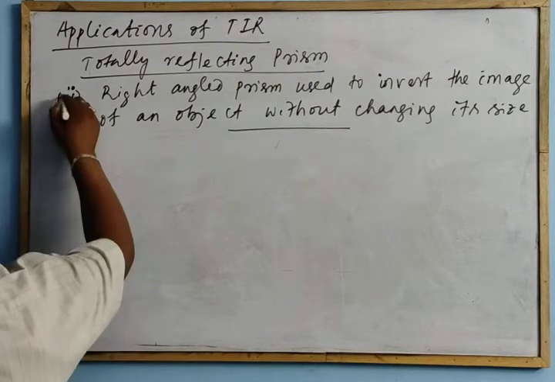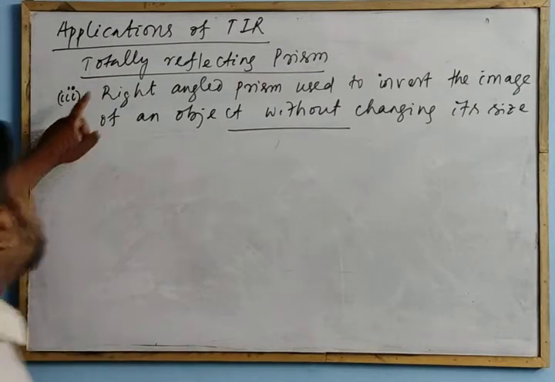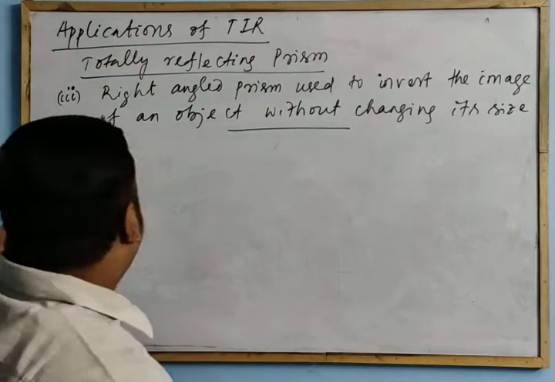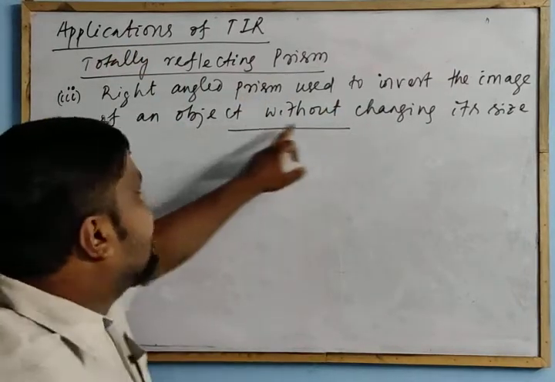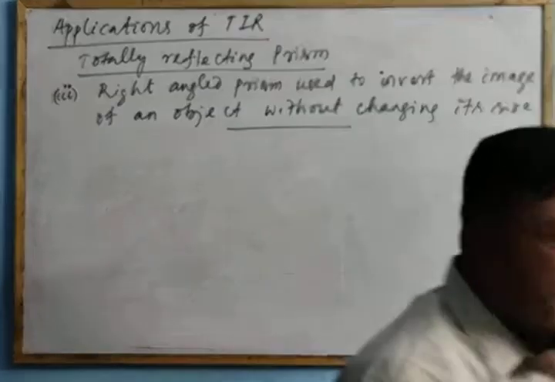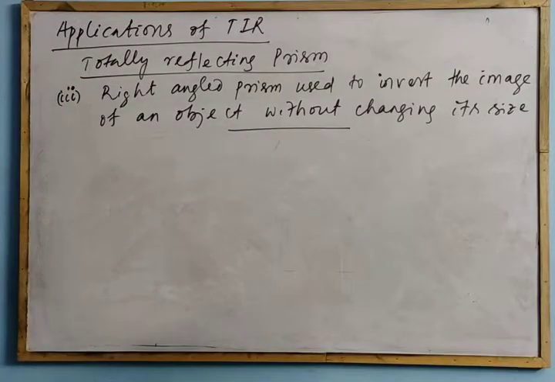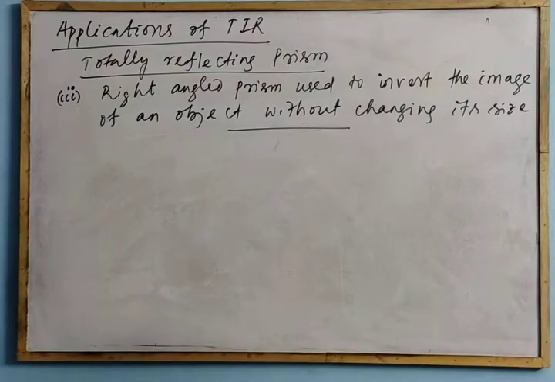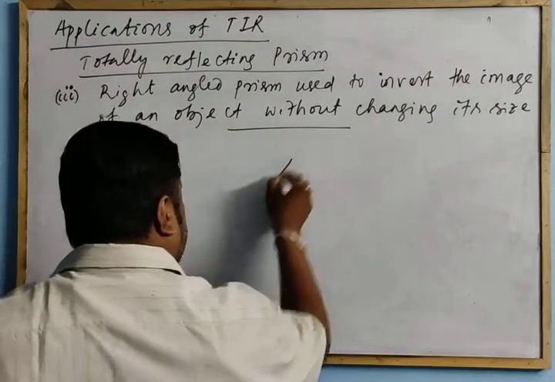Next is the third case. Right angle prism, or the total reflective prism, is used to invert the image of an object without changing its size. And these are used in your binoculars. So now consider an isosceles prism, how this occurs.